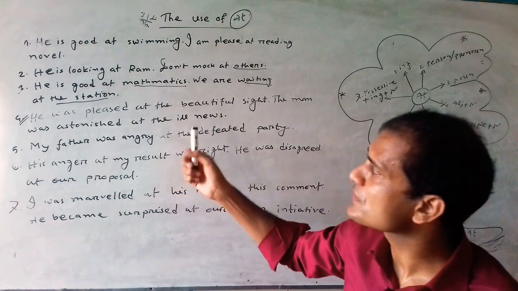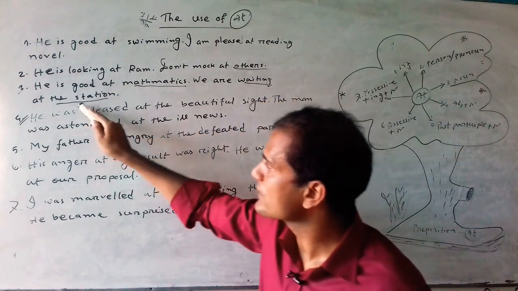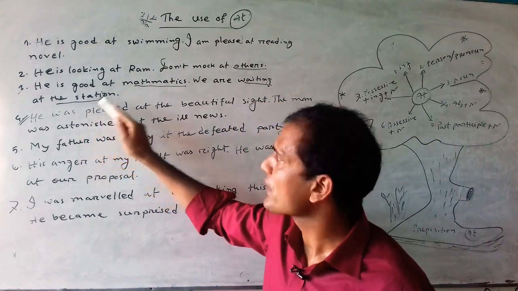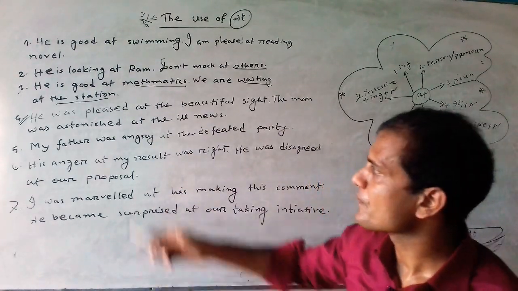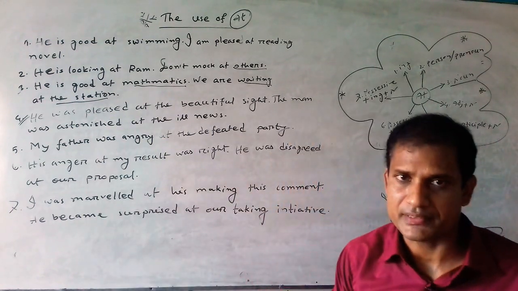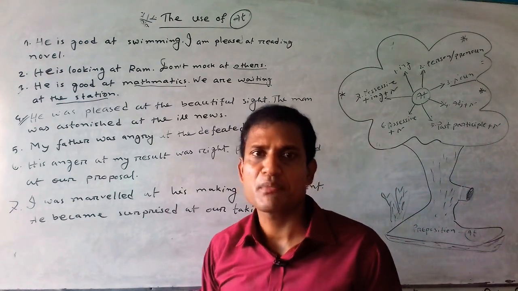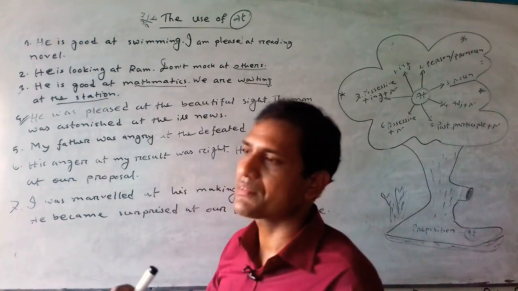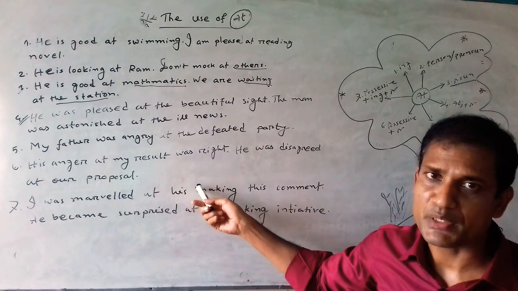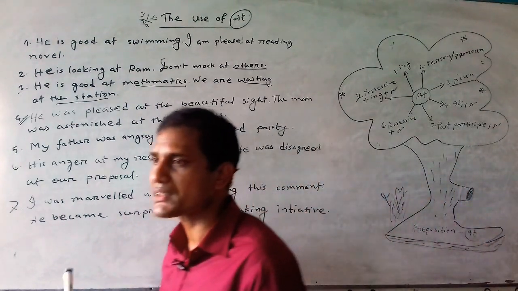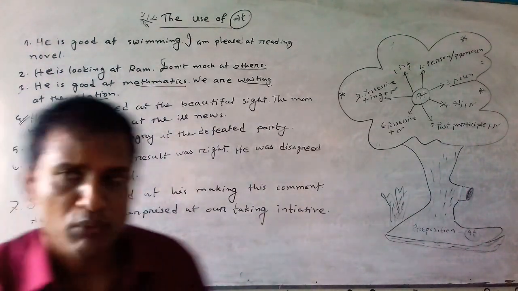After at we have used two nouns, number 1 mathematics and another noun the station. Here mathematics and the station both are nouns. The station indicates the name of a place. So after the preposition at, we can use any kind of noun. It may be the name of a person, a thing, a place, or a subject. It doesn't matter. So you can use a special noun after the preposition at. You should mind it.